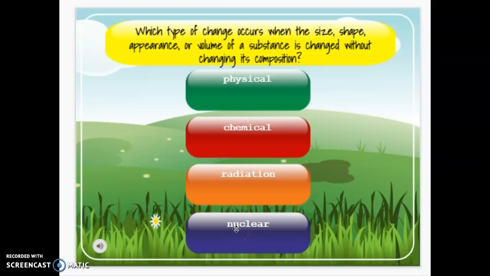What type of change occurs when the size, shape, or appearance of a substance is changed? If I just change the size, shape, or the appearance or the volume, I'm not changing it to a new substance. It's the same thing. That is a physical change.